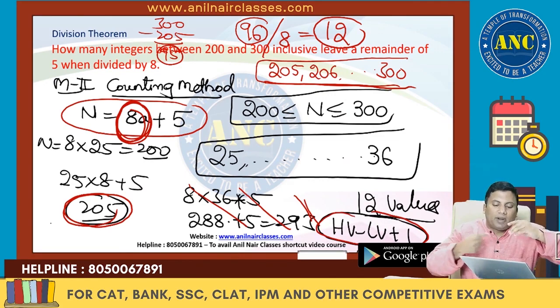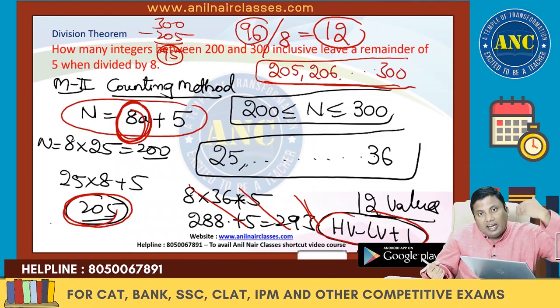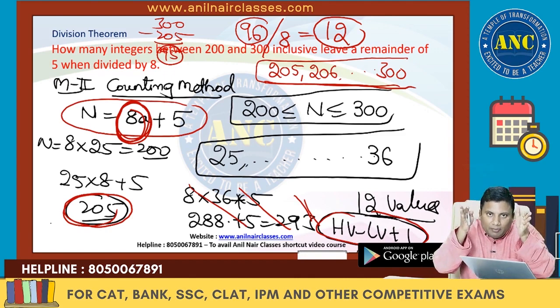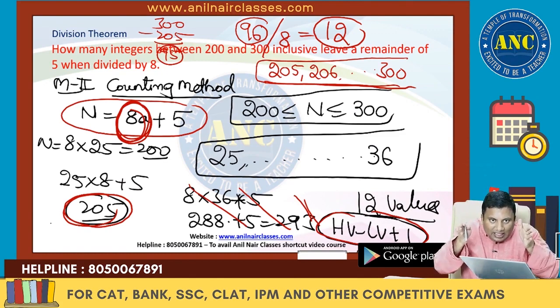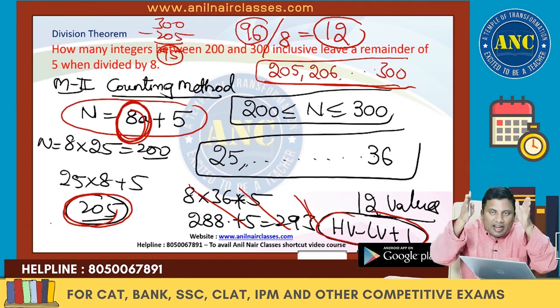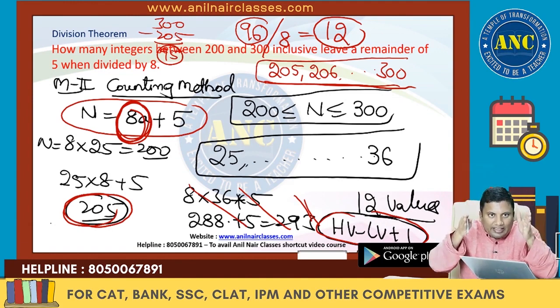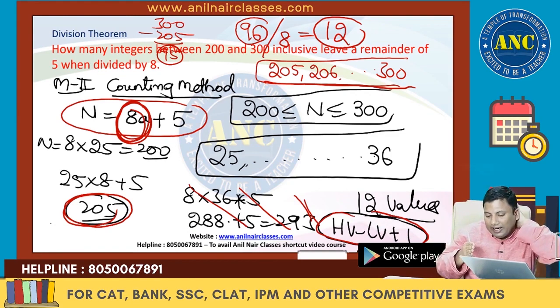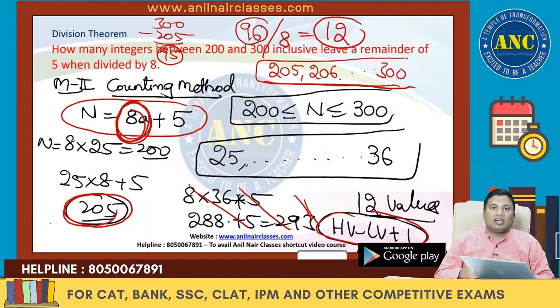Because it is 8a plus 5, one value is 205, and the next will come after steps of 8. That means a total of 96 values. In every set of 8, there will be one value which will satisfy. First 8 values, one number will satisfy. Next 8 values, one number will satisfy. Like that, if I take the 96 values into groups of 8, 12 groups will form. In every group I will get one value. So the answer is 12 values. Are you all with me?